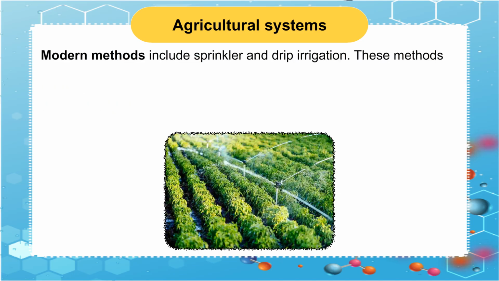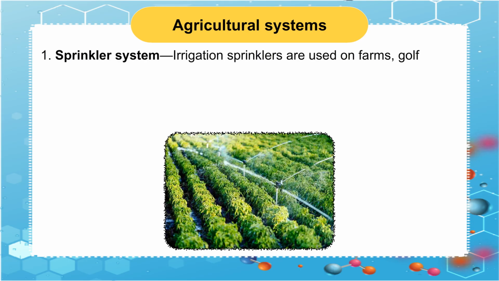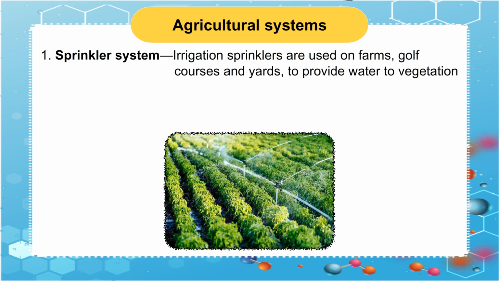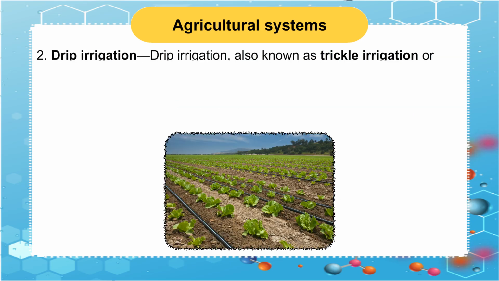Modern methods include sprinkler and drip irrigation. These methods help us to use water economically and efficiently. 1. Sprinkler system. Irrigation sprinklers are used on farms, golf courses and yards to provide water to vegetation and plants. These sprinklers rotate in all directions to provide an even supply of water.